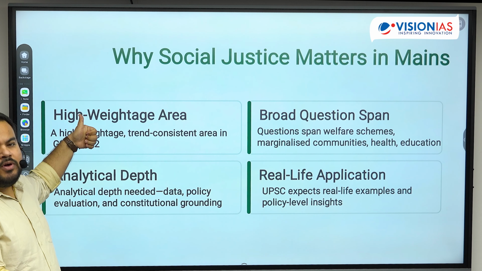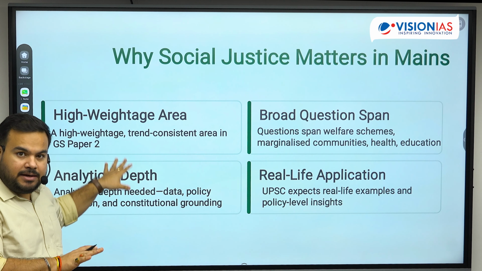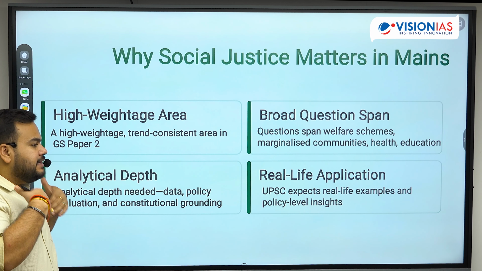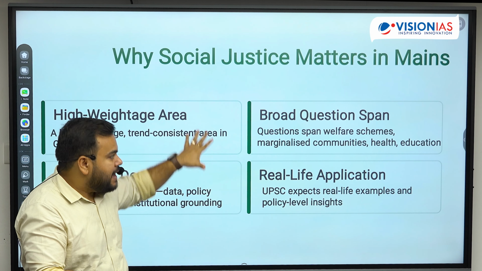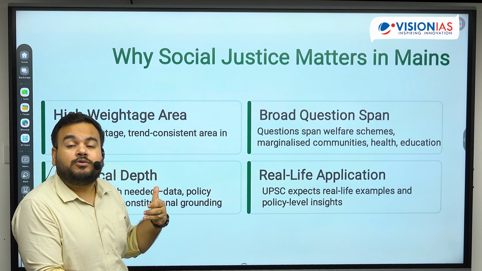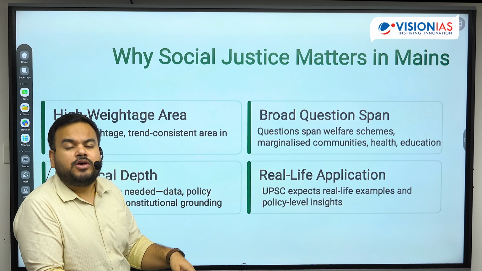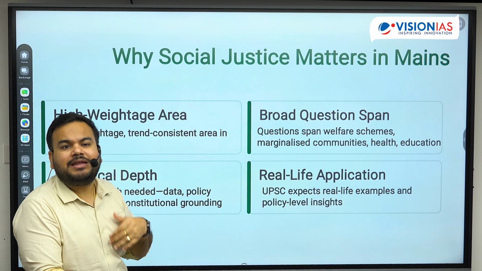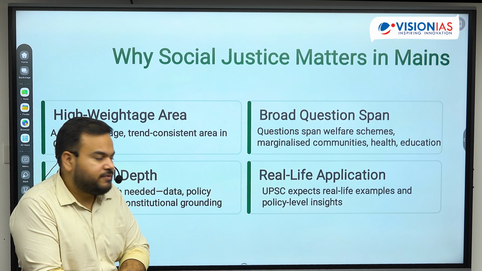So this is going to give you all the important high weightage areas which are very much backed by the pattern and the nature of questions asked by UPSC, right? The booklet is also going to give you a broad question span, spanning from welfare schemes. Though there are only 3 topics, these 3 topics have a lot of subtopics within them, right? So we are covering all of these subtopics in a very detailed manner, so that you get to know all the important sub-themes pertaining to these 3 topics of the syllabus, right?